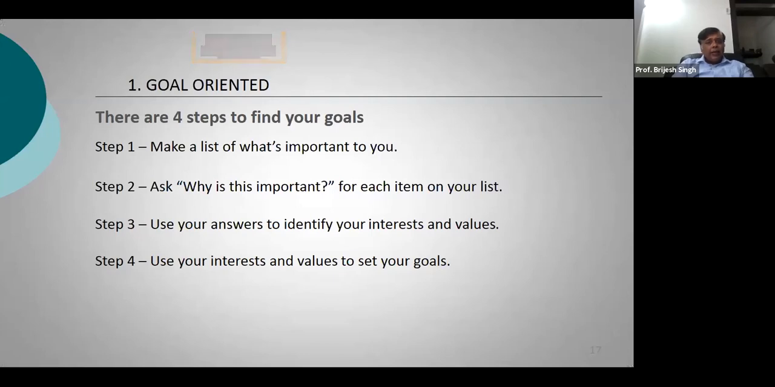After you have created a list, just start asking yourself why these things are important to you. Are you doing these things because everybody else is doing it, or are you actually passionate about these things? When you answer this question, why is this important to you, you will start identifying certain kinds of interests and values in the entire list.